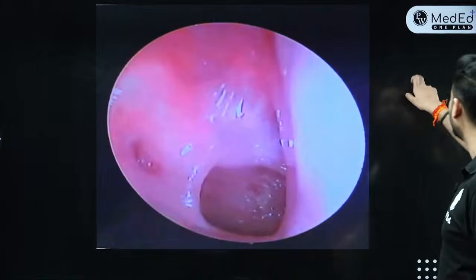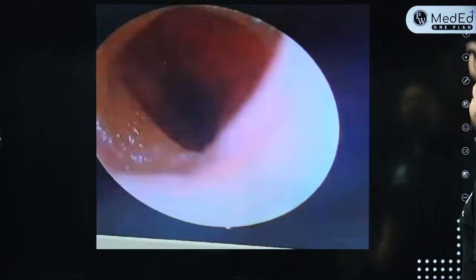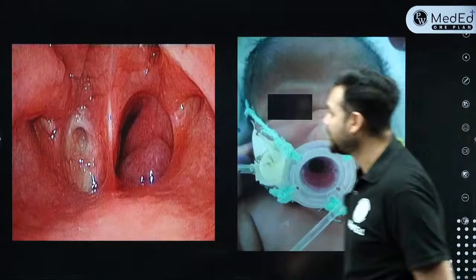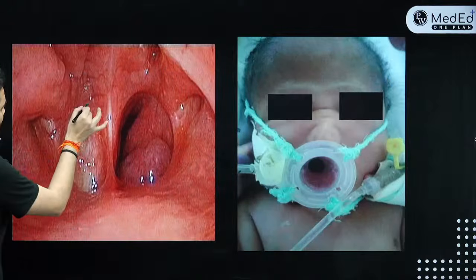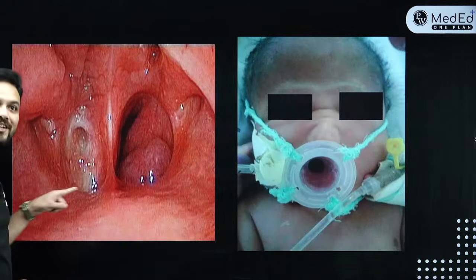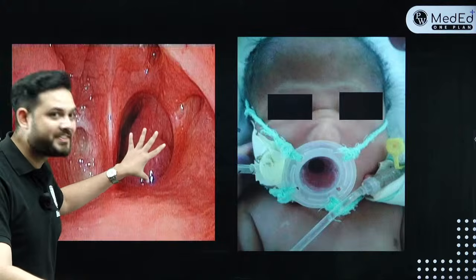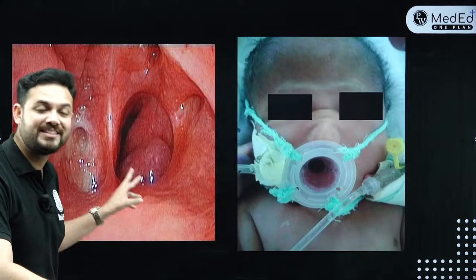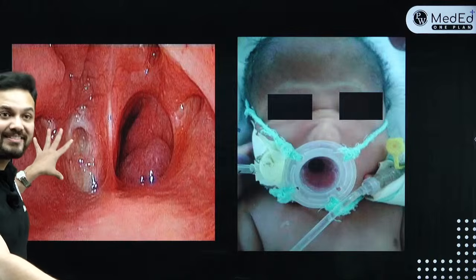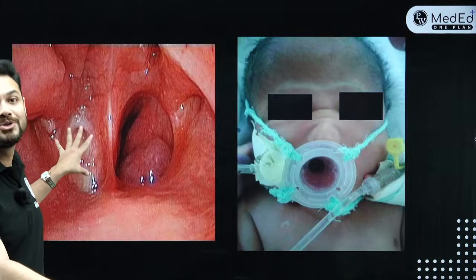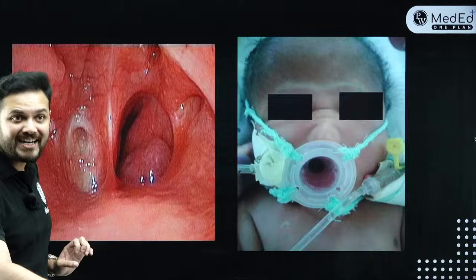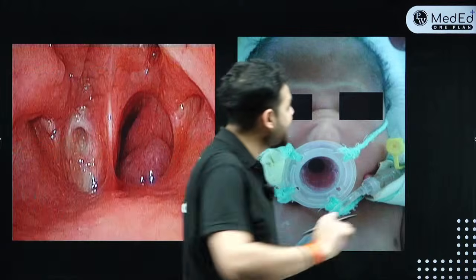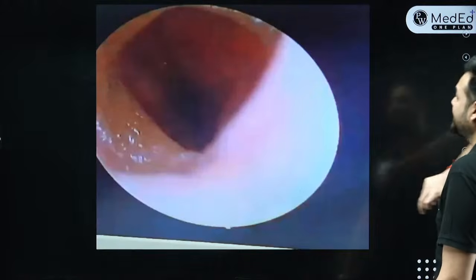Now let me show you. In order to clear your confusion, let me show you how a complete occlusion will look. See, this is complete occlusion. Here our posterior choana is completely closed. This posterior choana is open. You can see the nasopharynx through this side, but you can't see it from this side. So what is this? This is complete occlusion of the posterior choana. Correct? And what did I show there? There I showed you a partial occlusion of the posterior choana.